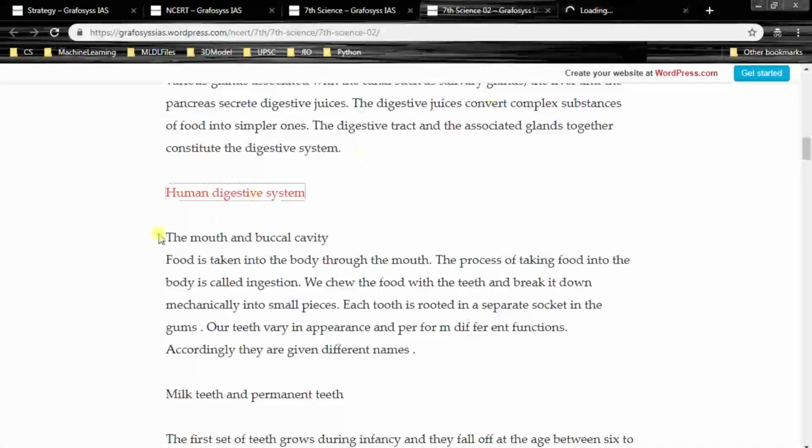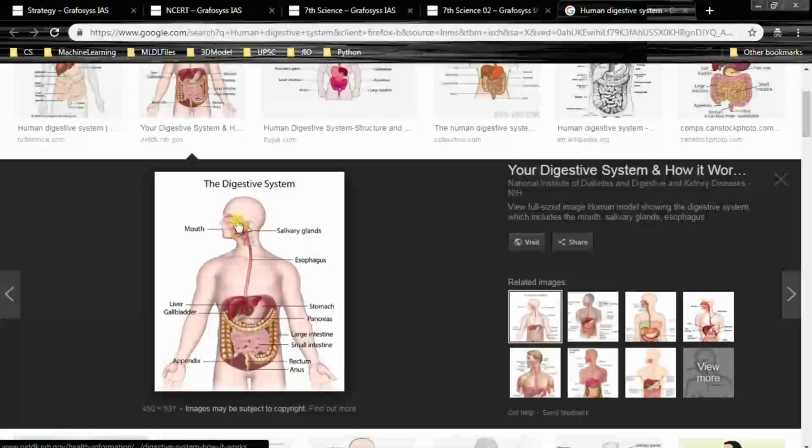Human digestive system. The mouth and the buccal cavity. So this is the digestive system, right? And this figure is from the National Institute of Diabetes and Digestive and Kidney Diseases. So this is the mouth. Salivary glands, remember, saliva is produced here, and the food pipe or the esophagus,